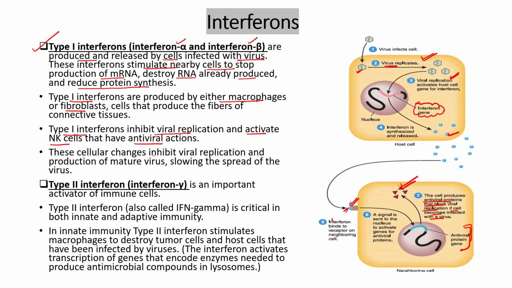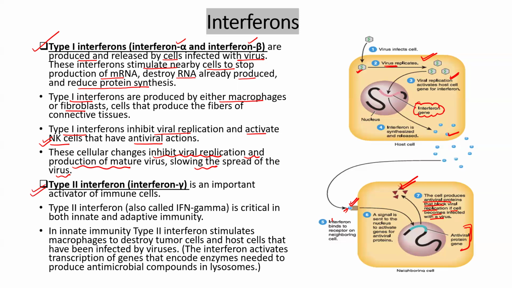So the target is to inhibit viral replication and inhibit the production of the mature virus so as to slow the spread of the virus. Clear? And all the terms which I was using, paracrine signaling and natural killer cells, please check the videos. You will find those topic videos. Already I have made them, so please check them to make the concept clear.